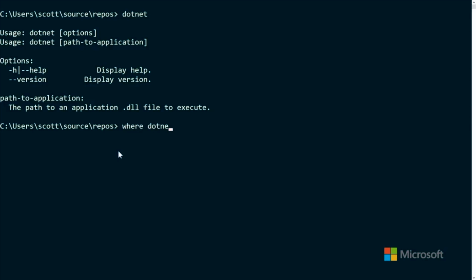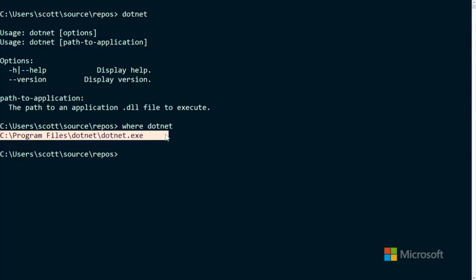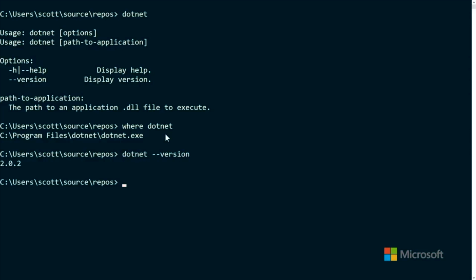Actually, I could type where dotnet, and it'll tell me not only that it exists, but where it is on the disk. And you see it's in Program Files. Okay, so let's make sure that you're using the right version. We're on 2.0, so dotnet --version. And I got 2.0.2. You'll get 2.0-something.